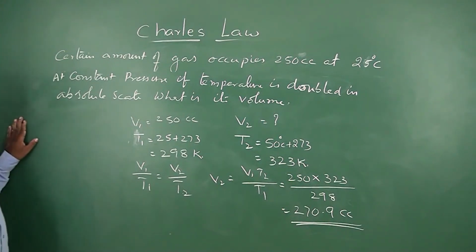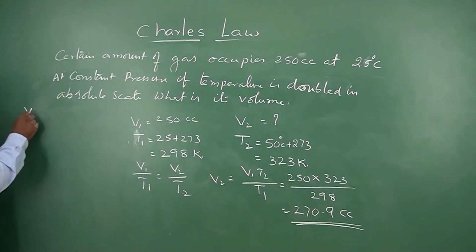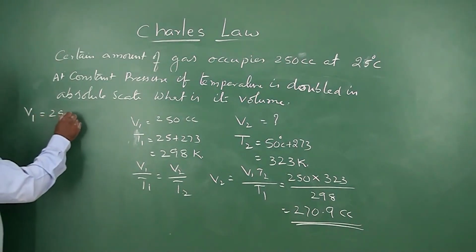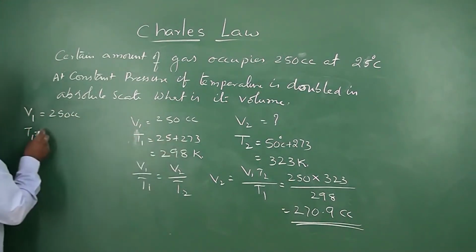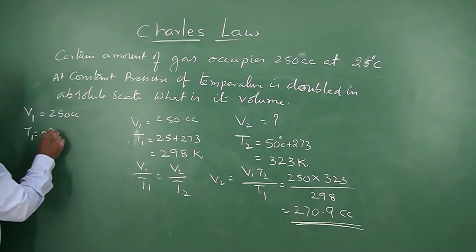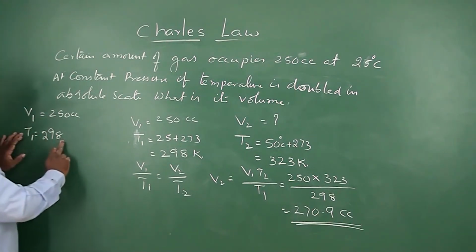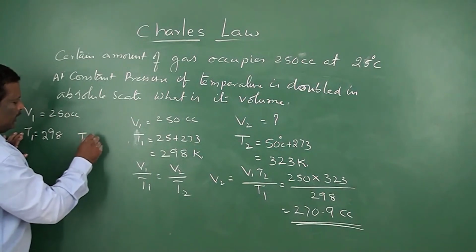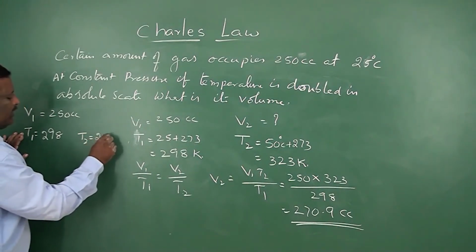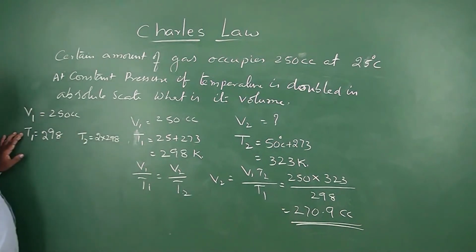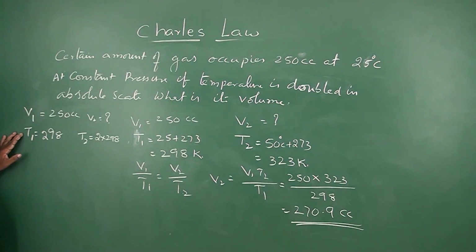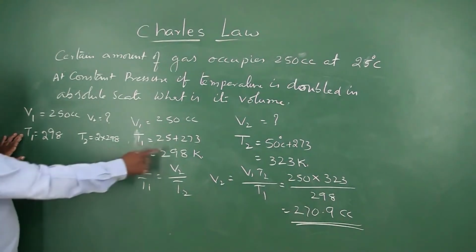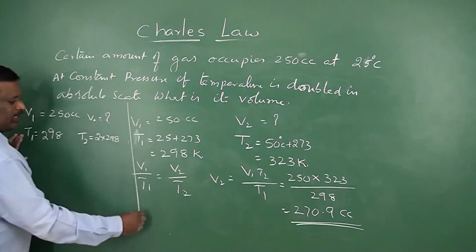Now I will do this problem here. Initial volume V1 is equal to 250 cc. T1 is equal to 25 plus 273, that is 298. Now temperature T2 is equal to, it was doubled, that means 2 into 298. Then what is the volume V2? For the same problem, earlier the temperature was doubled in the centigrade scale.